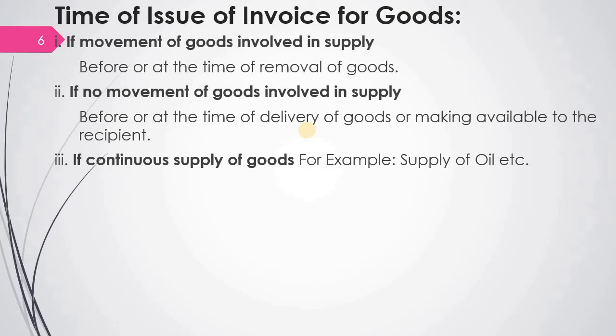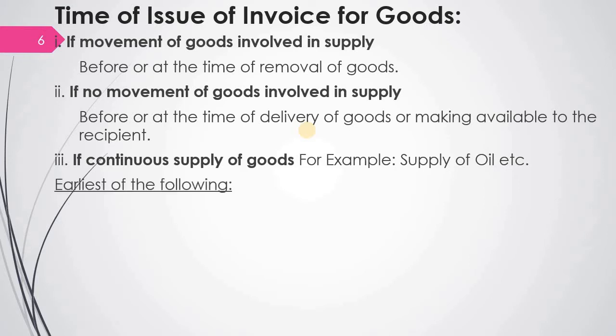Continuous supply means it involves repeated supply of goods and services on a periodical basis. For example, supply of oil, or supply of milk, or supply of construction items, supply of cement. So it is on a continuous basis. So in that case, what is the time of issue of invoice for goods?